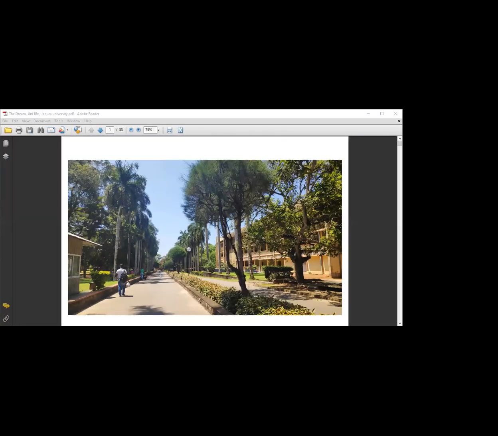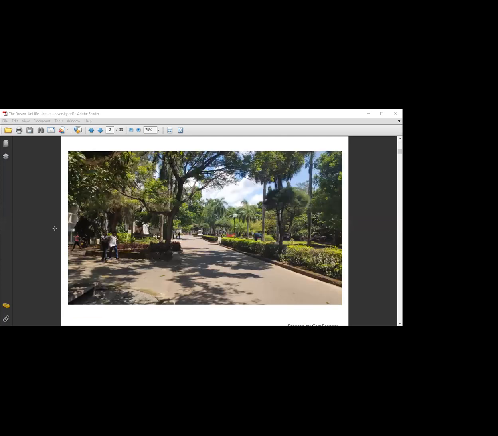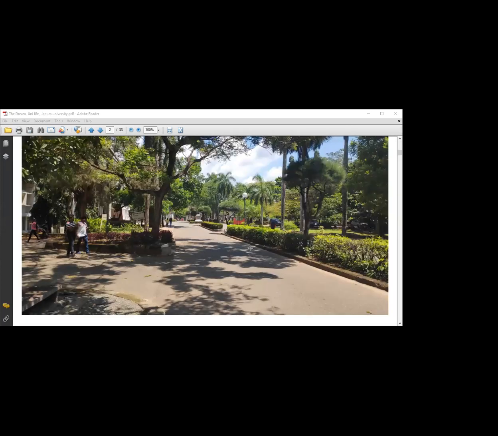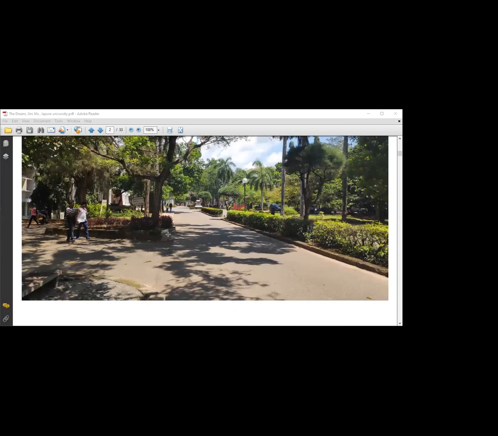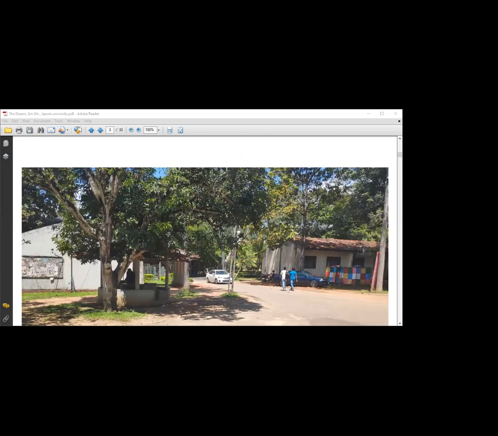Yes, so this is another one. This is near the science faculty, near the science faculty is Sumangala. And these are the buildings. Then you can see the freedom, how students are moving here and there. I just want to explain this, how they are moving here and there. And then this, the natural background.